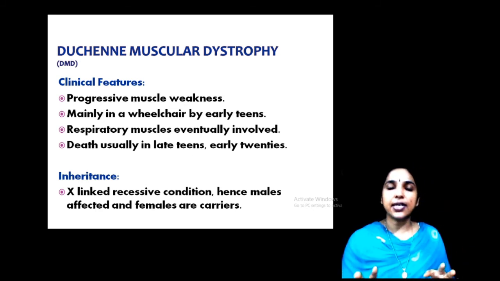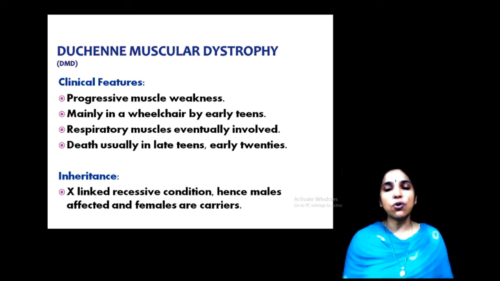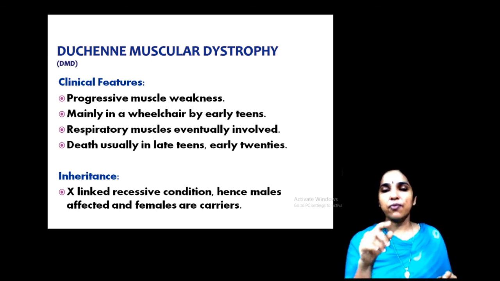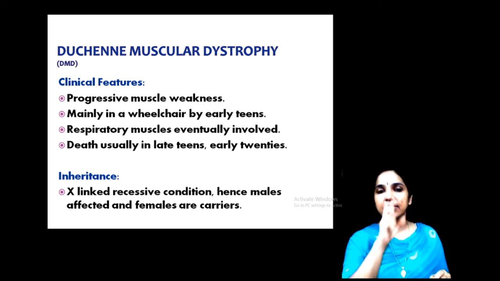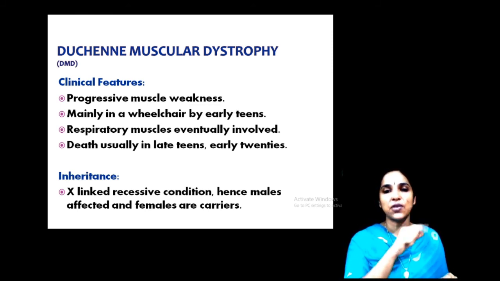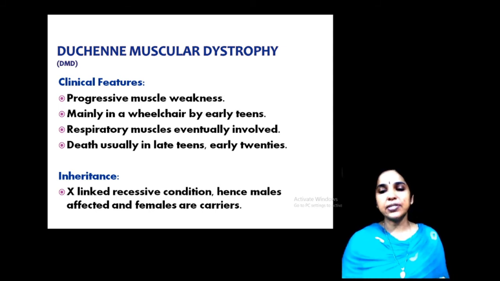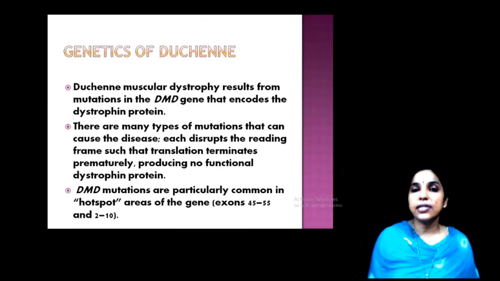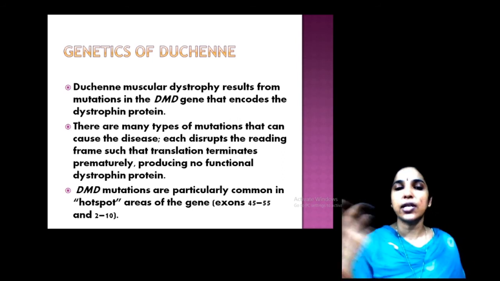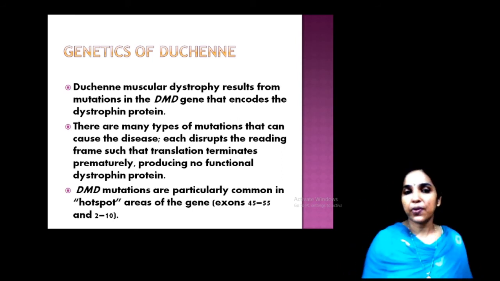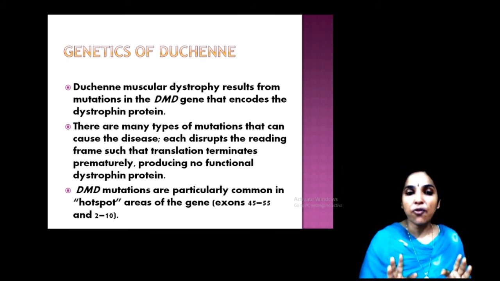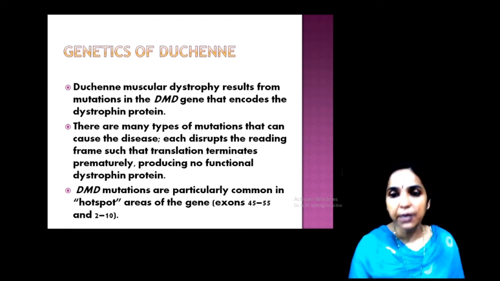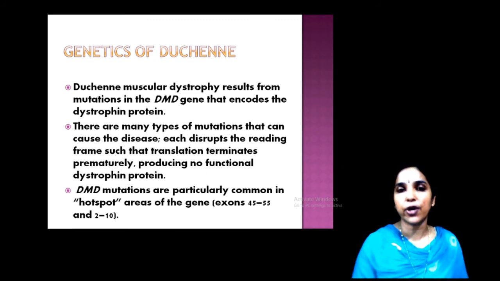Then the main reason is an X-linked inheritance condition. So males are affected and females are carriers. You know, XY: when it becomes female, the X from the male is coming. So it is an X-linked recessive condition, and the females are the carriers. Then genetics: DMD results from a mutation in the DMD gene that encodes a protein, namely the dystrophin protein. I already told you about dystrophin.